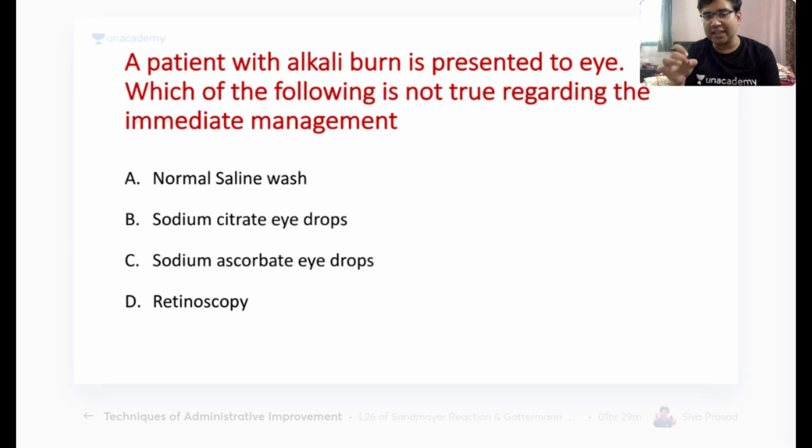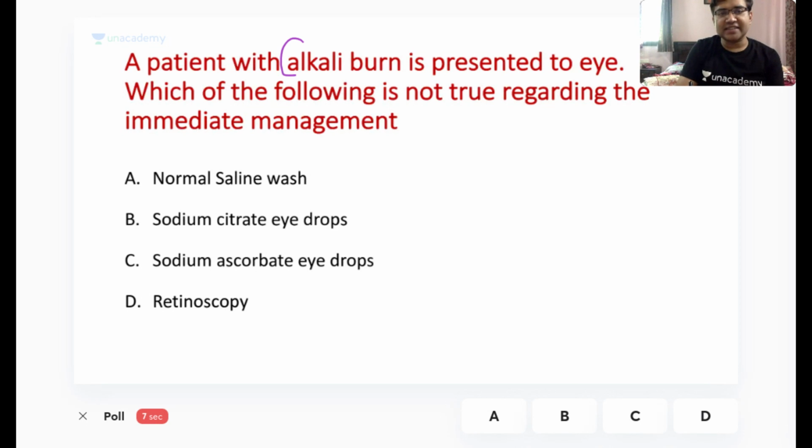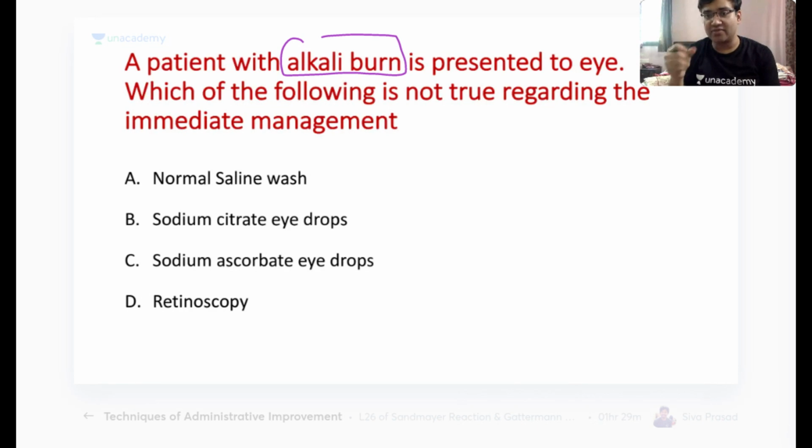A patient with alkali burn presents to the eye clinic. Which of the following is not true regarding the immediate management? Most important topics would be covered in the next 10 minutes, so I request all of you to be very attentive. If the patient has an alkali burn, the alkali has removed the epithelium and there is corneal edema as well.